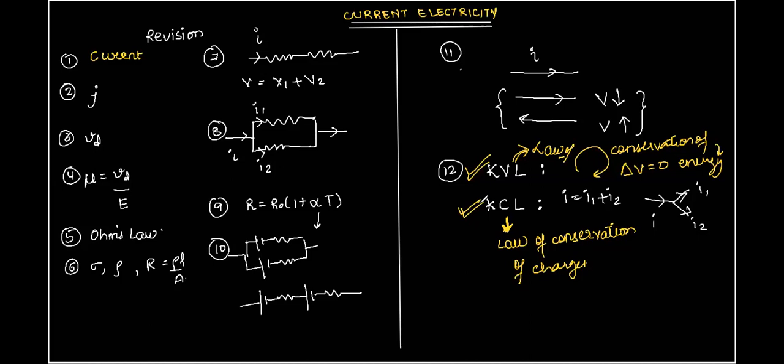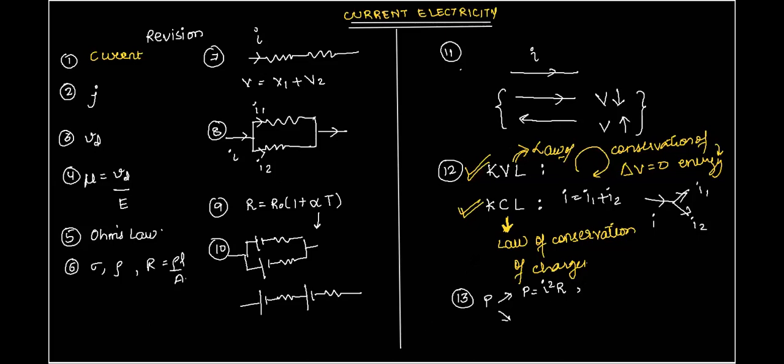Anything else that we read? Just go through everything once again. Let me know. Yes, sir. We also saw power. We also saw the concept of power in two cases. When the current is constant, then P is equal to I square R. In fact, power is always I square R. But then we saw that you can write this first of all in three cases. P is equal to I square R.